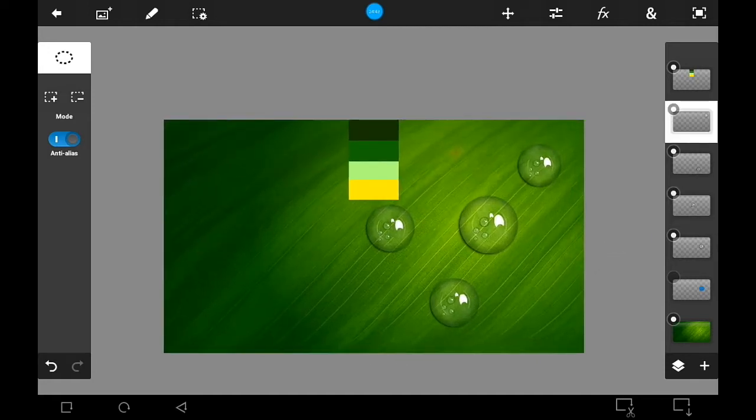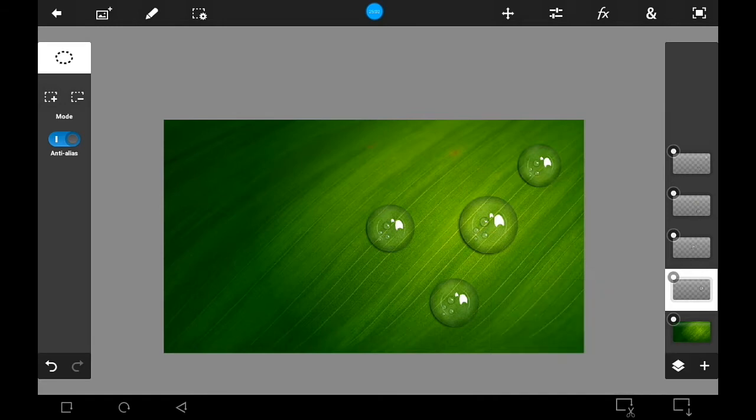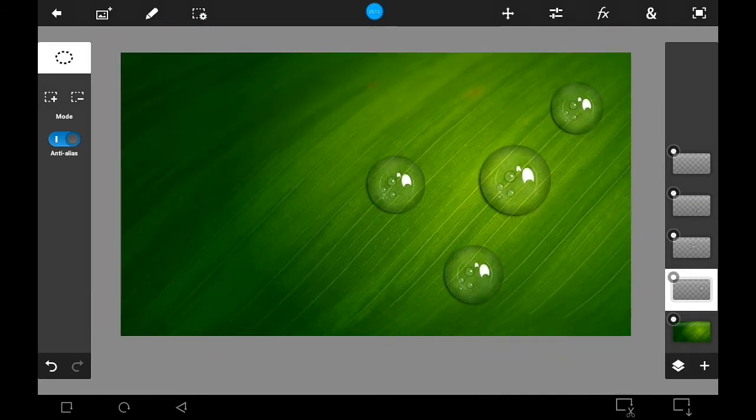To make the drops look more organic, we should add wrap to each drop. Before then, delete the reference layers if you like. I recommend you save the project before using the wrap tool, because sometimes when I use the wrap tool, the app closes automatically.